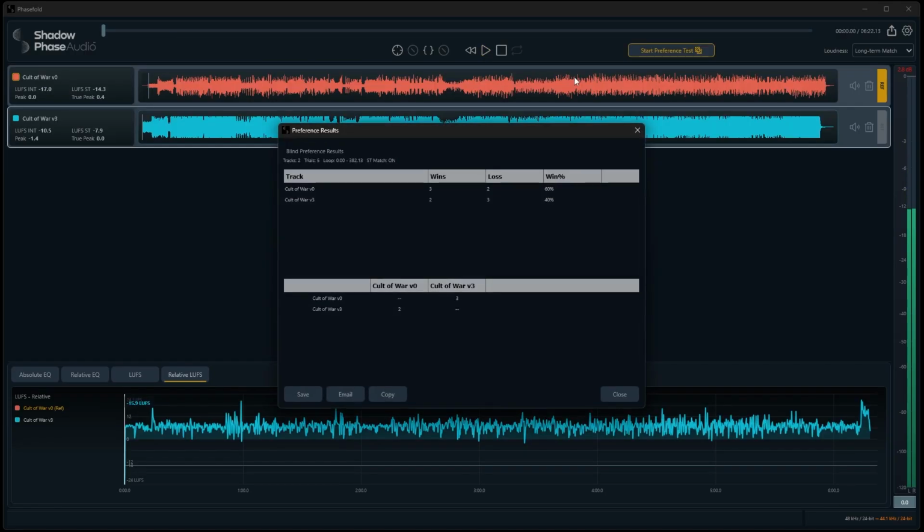When the trials are complete, Phasefold shows the results so you can see which version actually won. You can save the results, copy them to the clipboard, or email them directly.